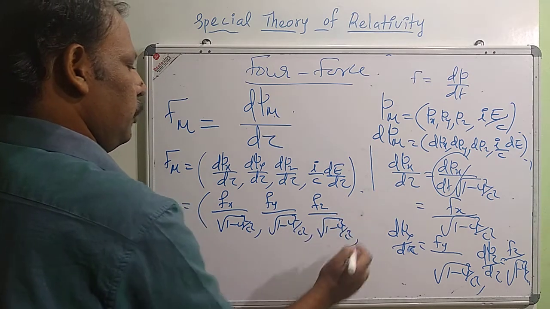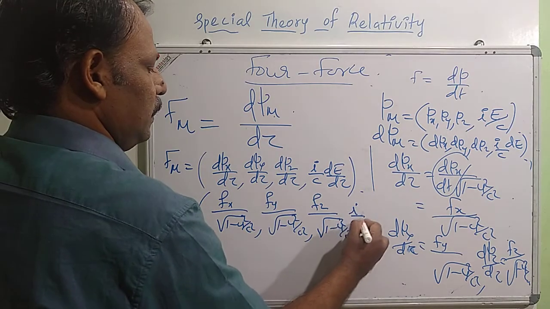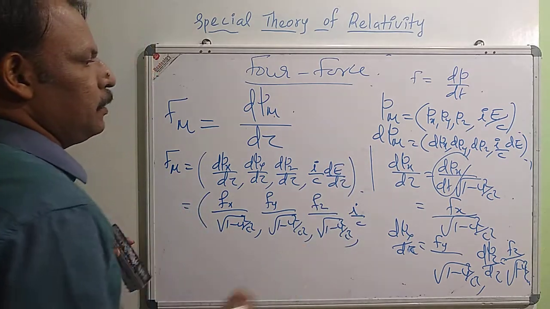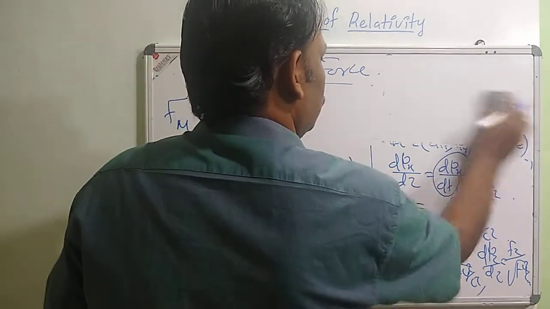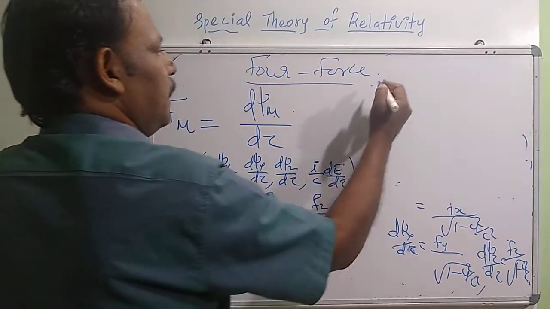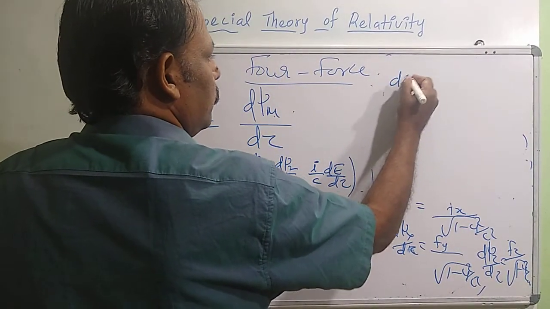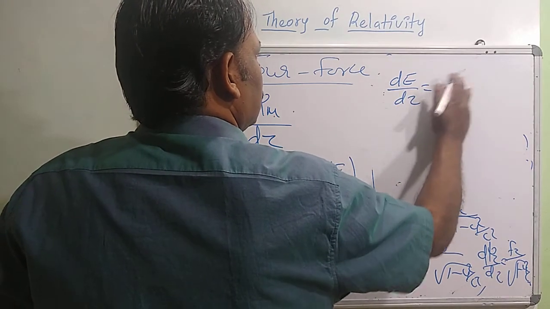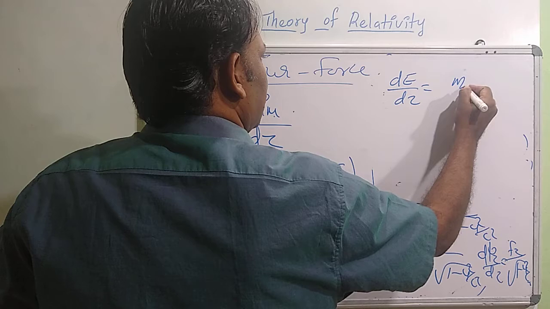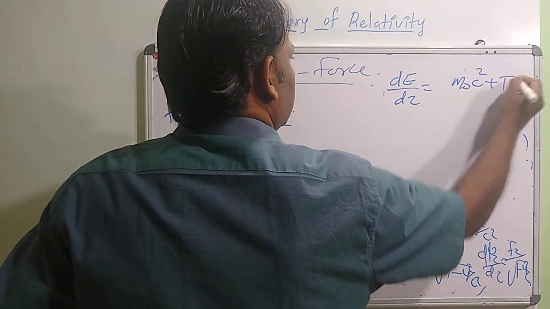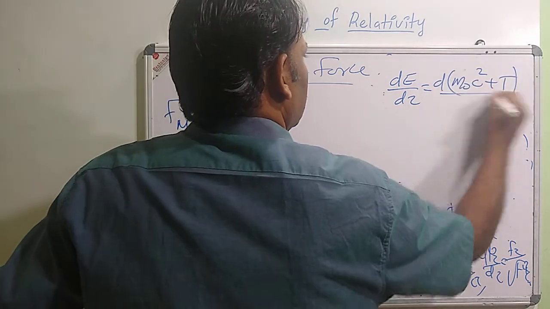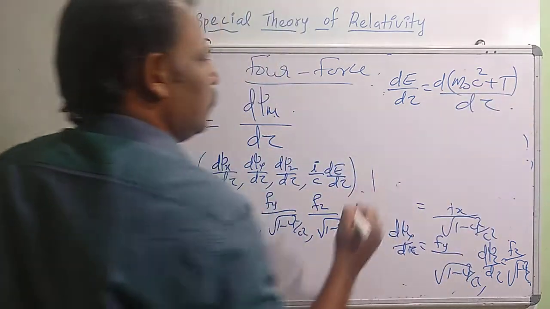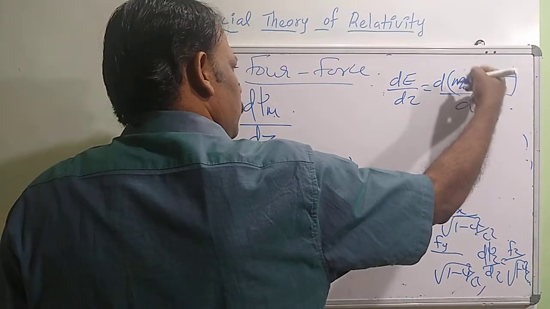The last term is I by c into dE by d tau. What is dE by d tau? E is the rest mass energy plus kinetic energy, m0 c square plus T. The derivative of m0 c square is zero since it is constant.